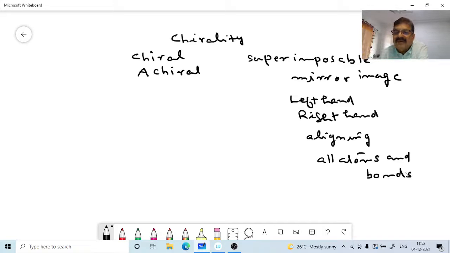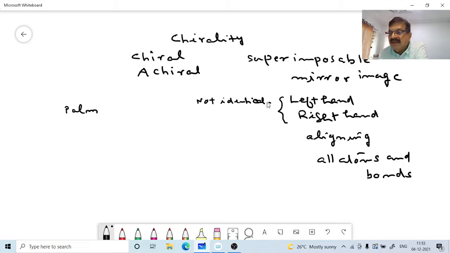Correct? Now we know hand. Certain molecules are just like our hand, our palm. Palm, left hand, right hand. Both are mirror images, left hand is the mirror image of right hand. But are they identical? They are not identical. Left hand, right hand, they are not identical.